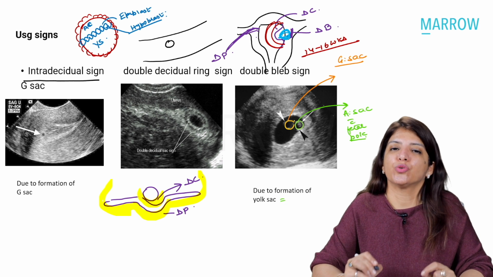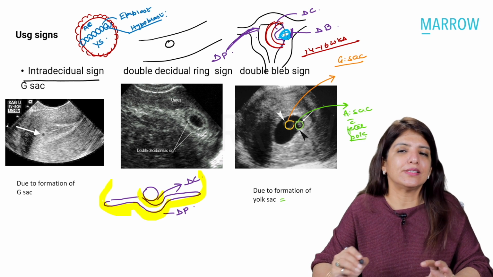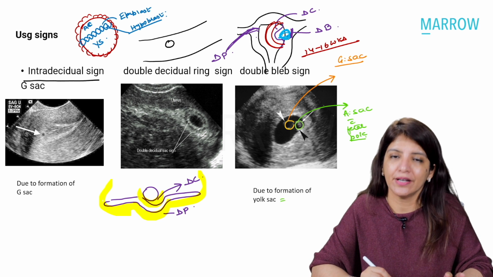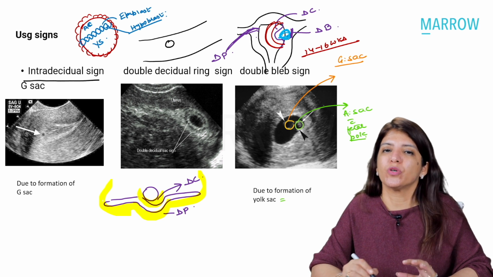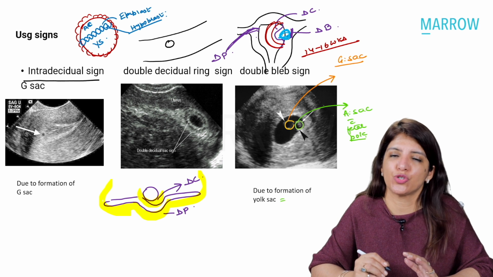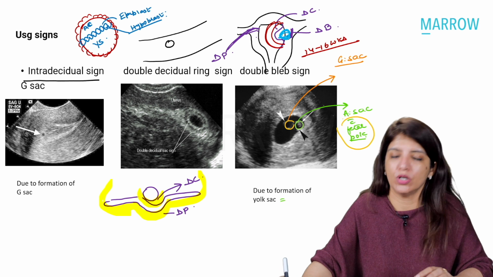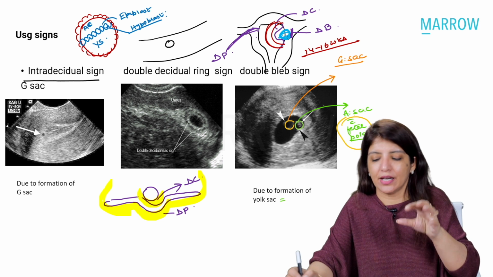Right? So these two bubbles are, one is the amniotic sac and the other one is your yolk sac. Now, how am I going to recognize which one is amniotic sac and which one is yolk sac? In the amniotic sac, you will get the fetal pole. So fetal pole is present in amniotic sac.